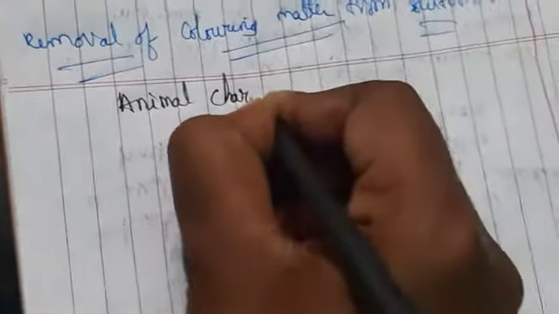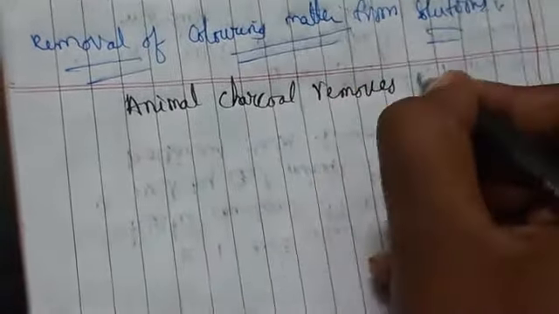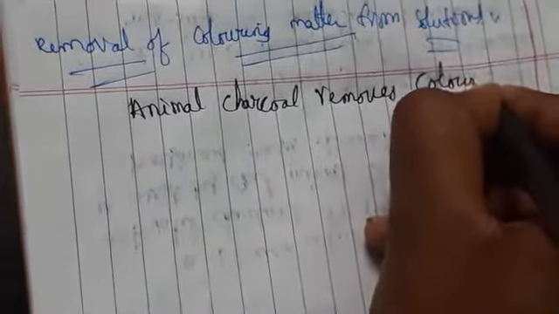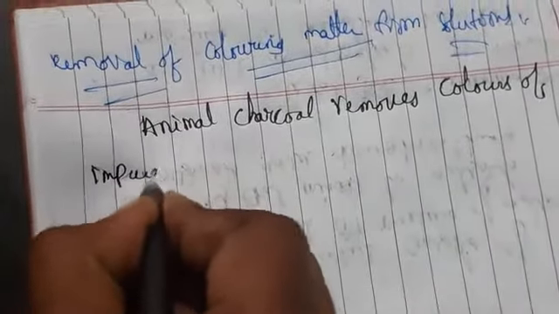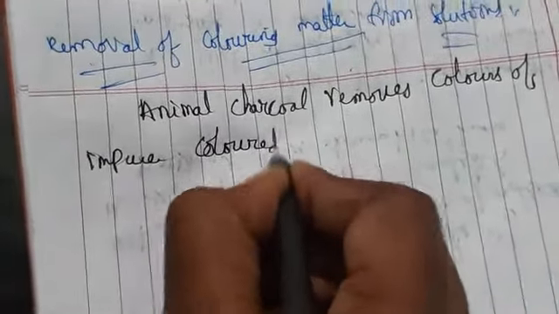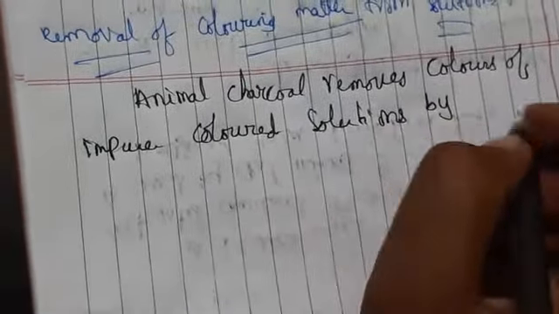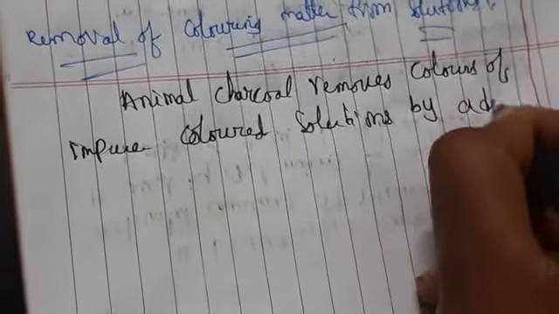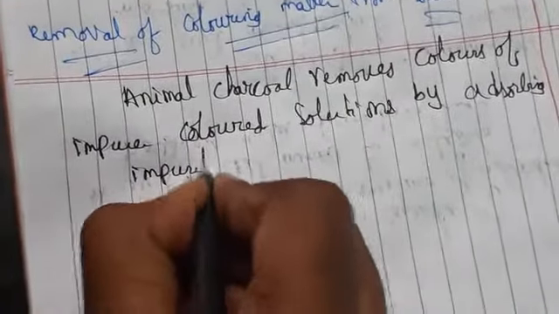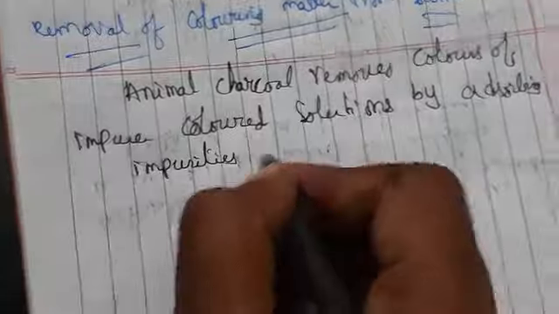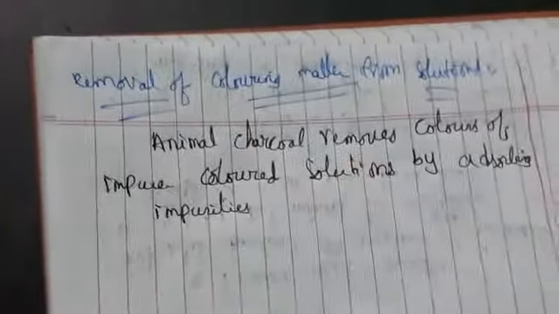So if we use animal charcoal here, it removes the color of impure colored solutions by adsorbing the impurities which are responsible for the color. This is about removal of coloring matter from solutions.